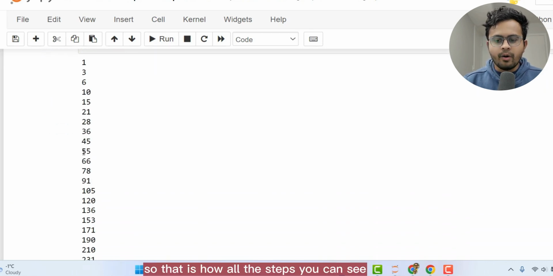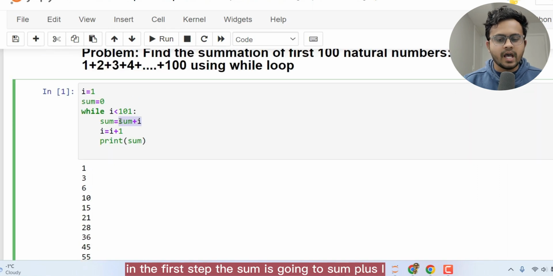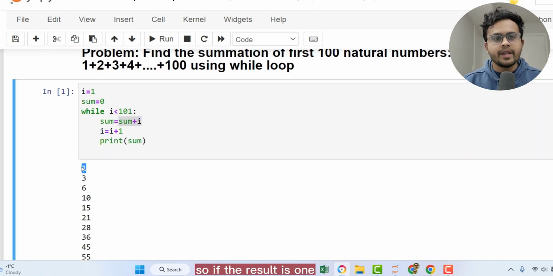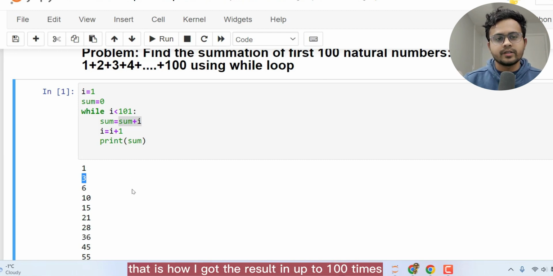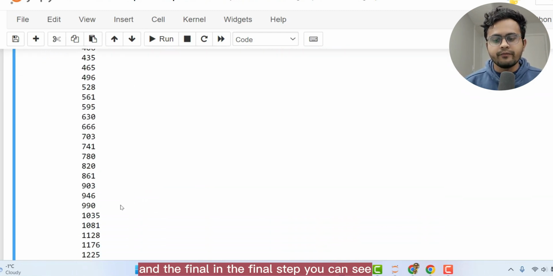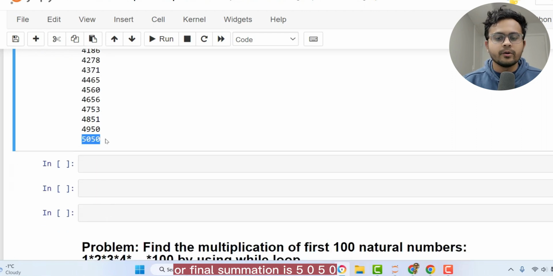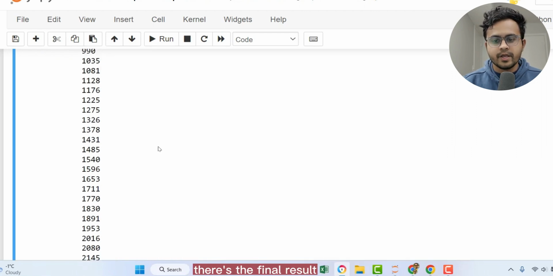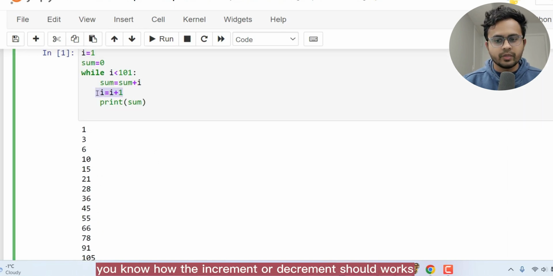So that is how all the steps you can see. In the first step, the sum is equal to sum plus I, so the result is 1. In the second step, 1 plus 2, so the result is 3. In the third step, 3 plus 3, the result is 6. That is how I got the result, up to 100 times. And in the final step, you can see our final summation is 5050. That's the final result. So it's important that you mention how the increment or decrement should work.